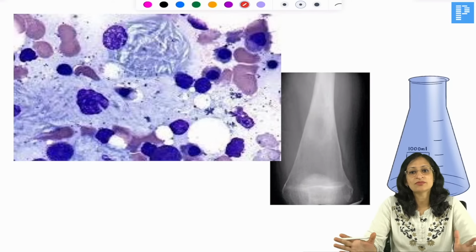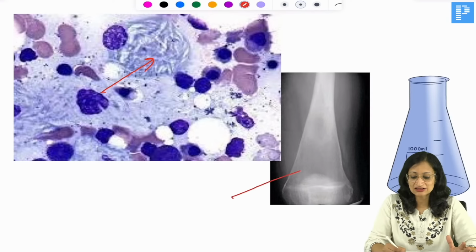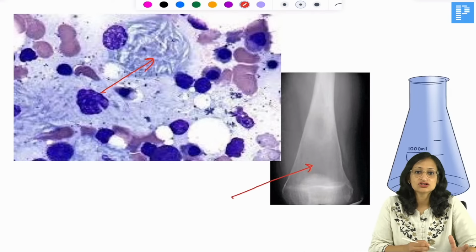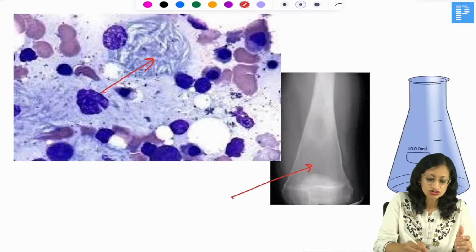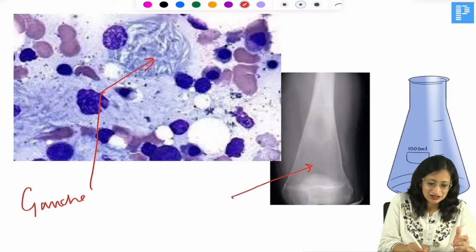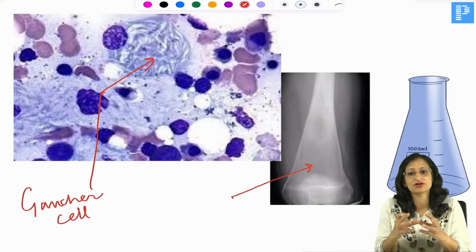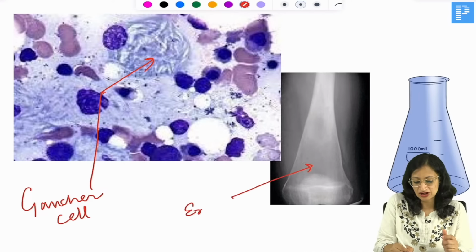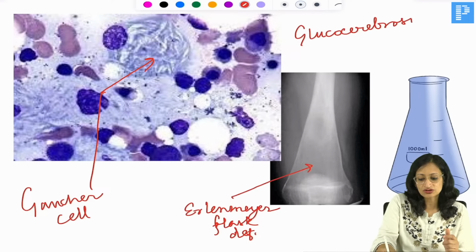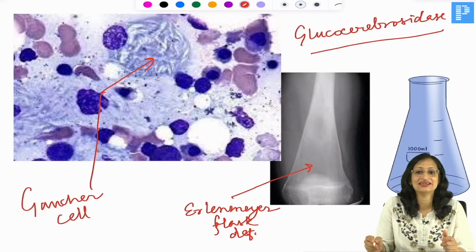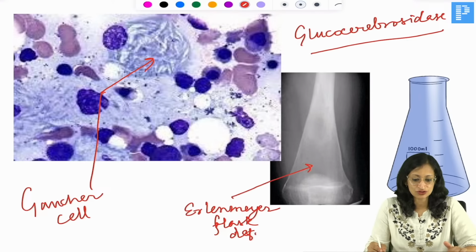So the bone marrow biopsy of a child with pancytopenia and massive splenomegaly showed these cells, and there are some skeletal lytic lesions also. Almost every other exam this question comes in some form or the other. So this is, yes, very good. This is a Gaucher cell with the crumpled tissue paper appearance of the cytoplasm, and this is the Erlenmeyer flask deformity. So this is Gaucher disease, which is due to deficiency of which enzyme? Glucocerebrosidase. So there is pancytopenia with massive splenomegaly, and you have enzyme replacement therapy available for this disorder.